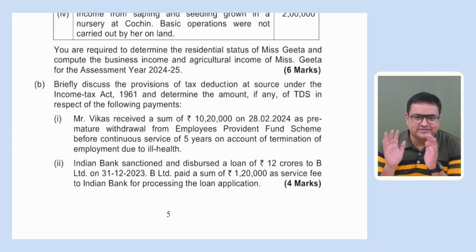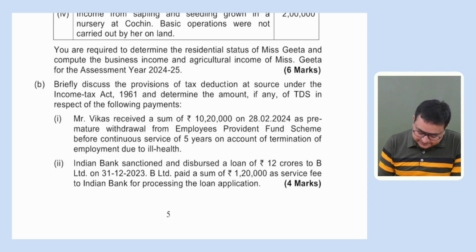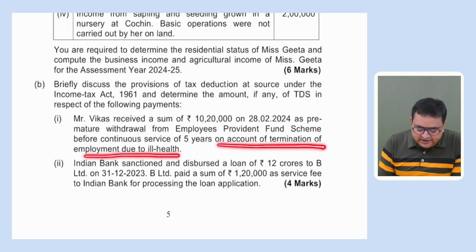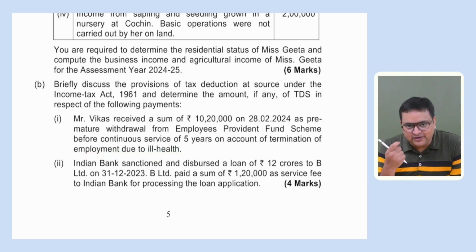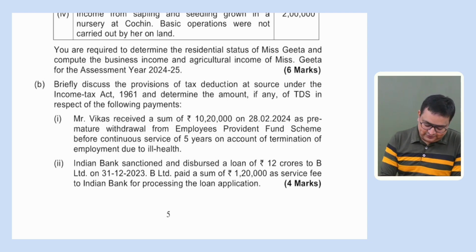Right? So this is the provision. So here it is mentioned that it is a premature withdrawal, on account of termination of the employment due to ill health. So this is covered under exceptions. So if the amount is withdrawn due to ill health of the employee, this amount would be 100% exempt and there is no requirement to deduct TDS. So in this case, you are not going to deduct any TDS. Got it? Okay, so here would be no TDS.